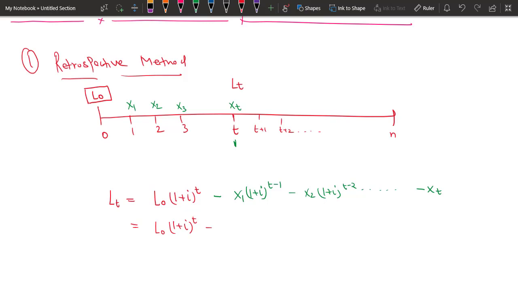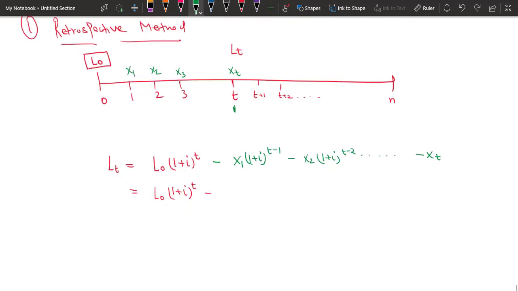Okay, so I can take the minus sign common and write it as x s angle t. What does this denote? This denotes the future value or the accumulated value of an annuity of amount x payable at the end of every year, and this value will come out at time t.